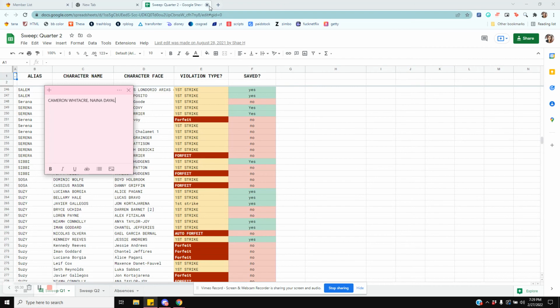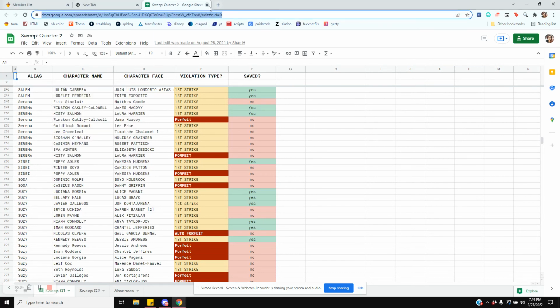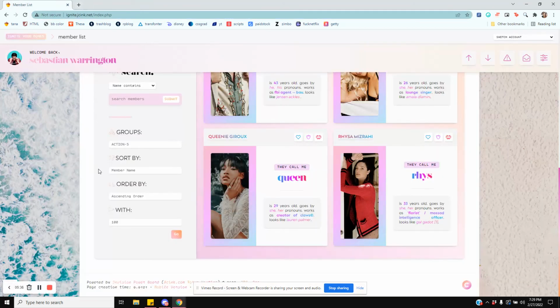Sorry, I didn't have the sweep thing open. That's why I couldn't show you how I would do it. But yeah, that's pretty much it. It's super easy to do if you do it by groups.